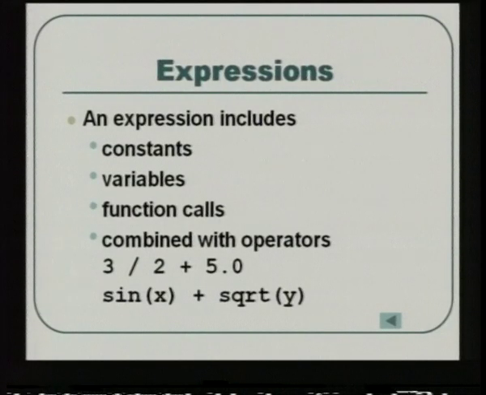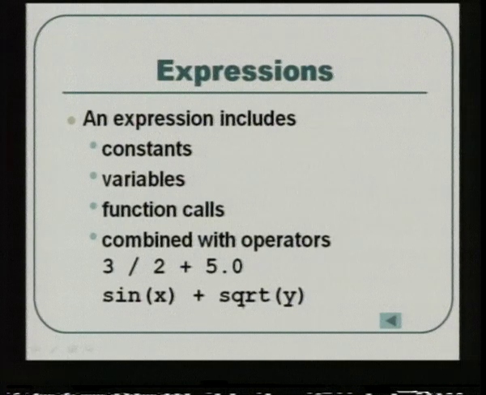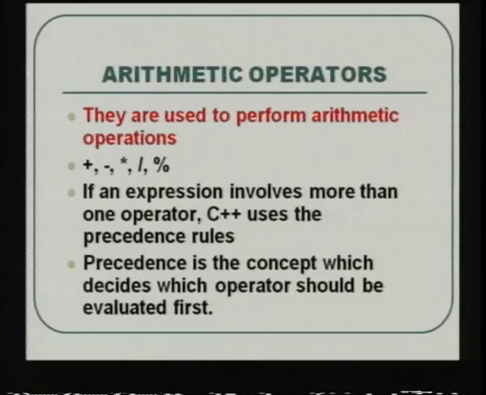Here we have given 2 examples. One is 3 divided by 2 plus 5, sine of x plus square root of y. The second example includes functions. For example, this includes functions over here, and these are operators and variables. This is how expressions are formed in C++. Next, we move on to the operators. First, you have the arithmetic operators. Arithmetic operators are used to perform arithmetic operations which involve addition, subtraction, multiplication, division and modulo division.